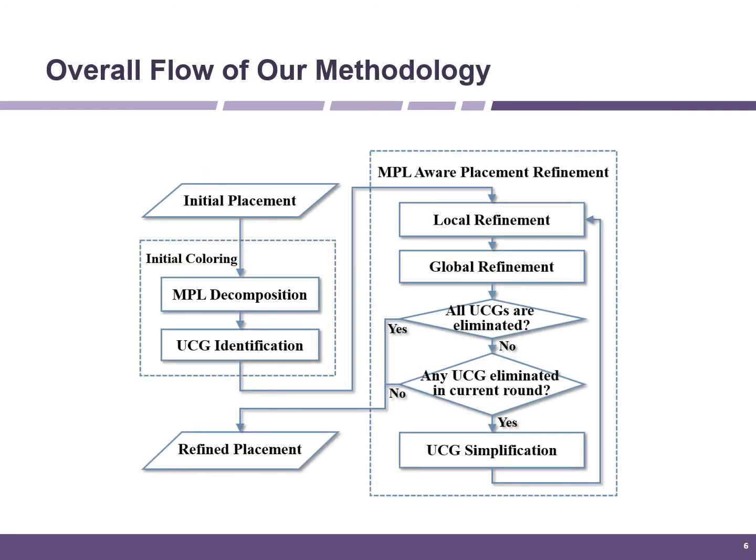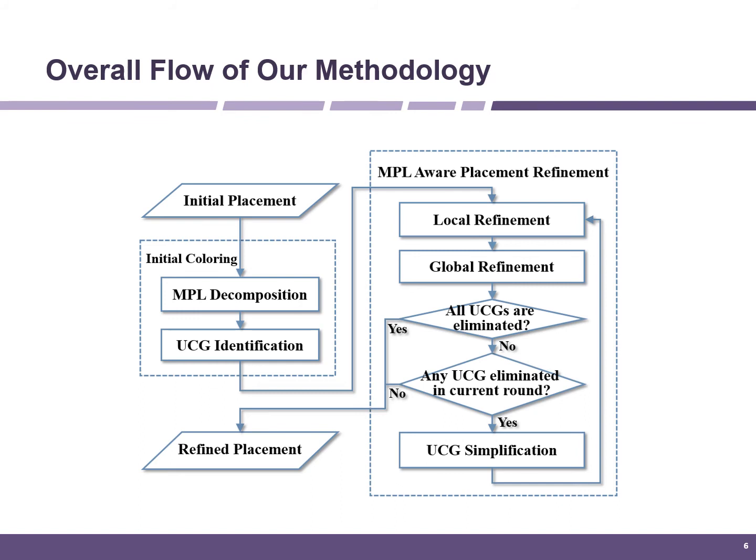Our methodology contains 2 main parts: initial coloring and MPL-aware placement refinement. In the initial coloring phase, a conflict graph is first constructed for each MPL layer to transform those features into a graph representation according to the given minimum coloring spacing rule.